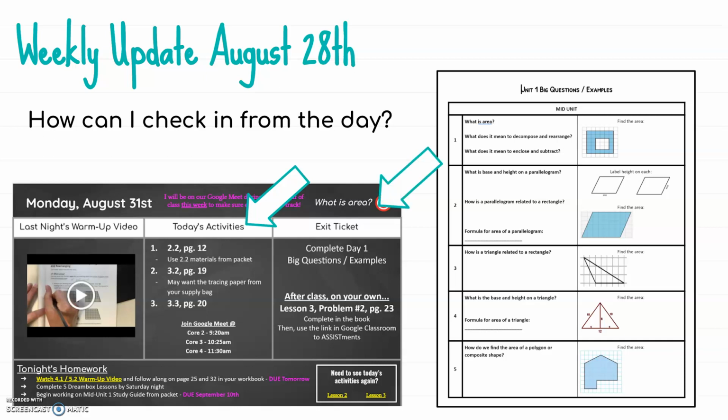Another thing is the big questions and examples sheet will be filled out as a class with me at the end of each class, just to wrap up what we learned. So the example problem will be filled out with me. They should be able to explain back the steps written down and to be able to explain why those steps were taken and how they got the answer that they got.